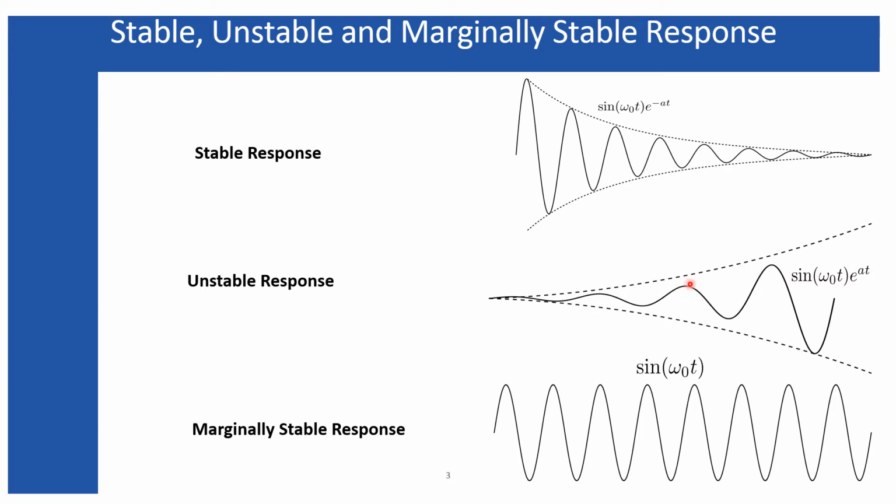But whatever that is, if a is not equal to 0, or a is less than or equal to 0, like the stable response or like this marginally stable response, your output will diverge and your system will become unstable, and the system will be called the unstable system, and the response is the unstable response.